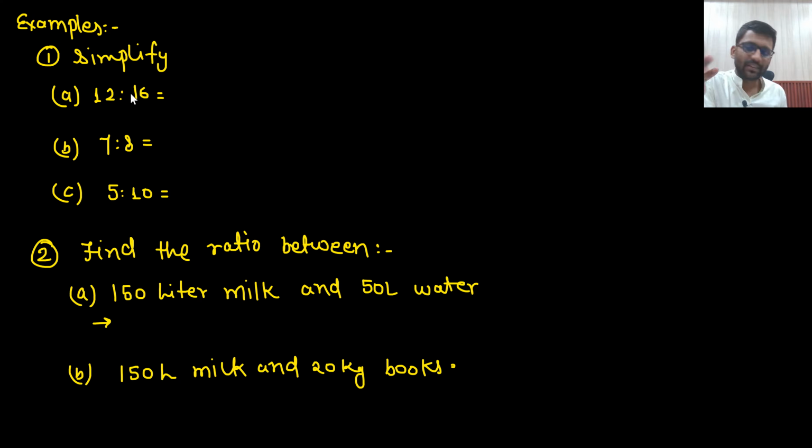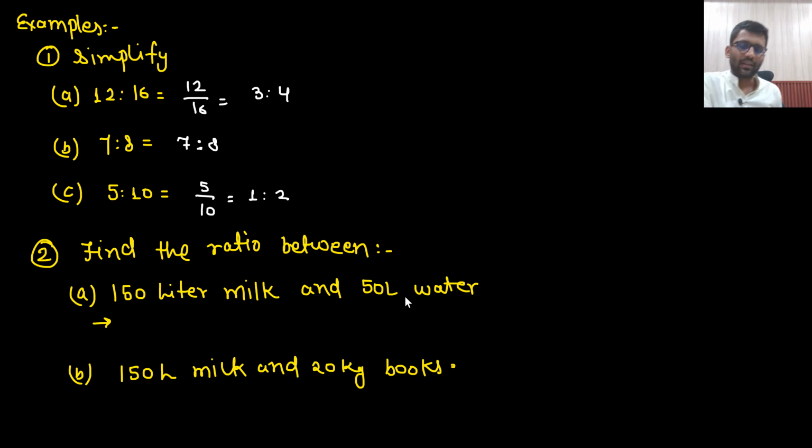So let's see very simple things. Simplify 12 ratio 16. What can you write? It would be cancelled by 4. So 3 ratio 4. 7 ratio 8 will be 7 ratio 8 only. It will not get cancelled because 7 and 8 are co-prime numbers. 5 ratio 10 will be 1 ratio 2.